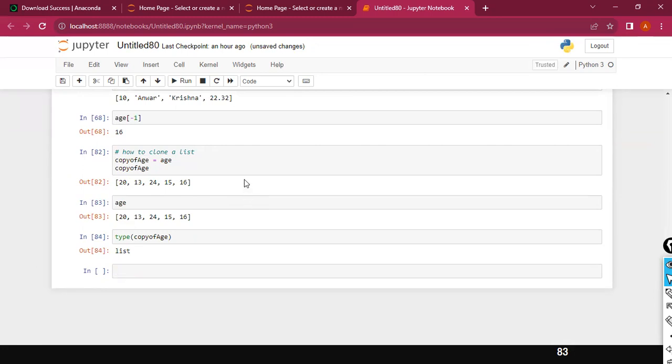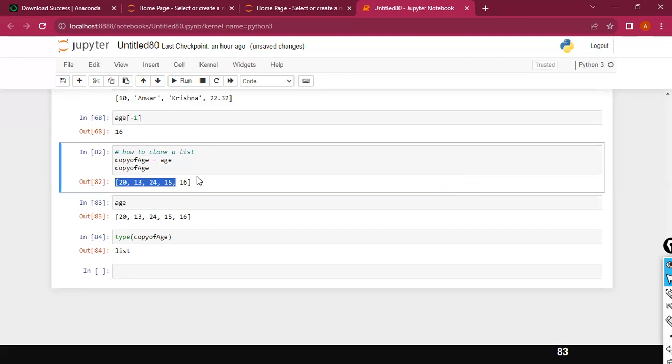But here you don't have to define or declare the data type. Python can automatically understand, based on the value that you store, that this is a float, this is an integer, and this is a string data type. And if you store multiple values inside square brackets, it understands that this is a list.